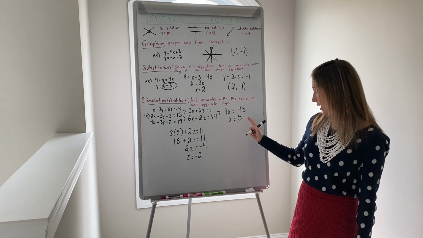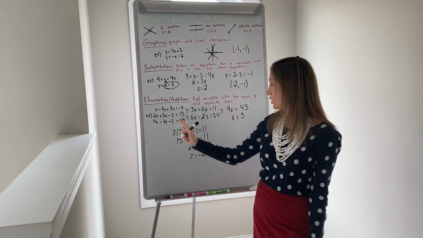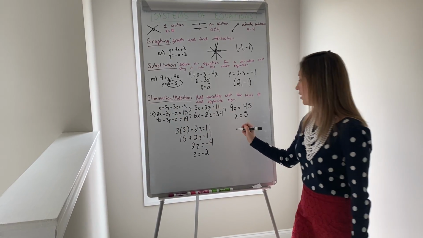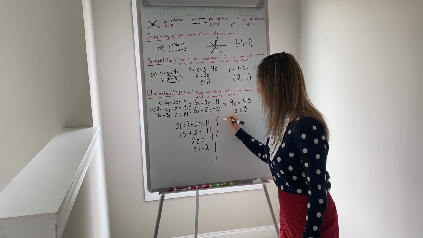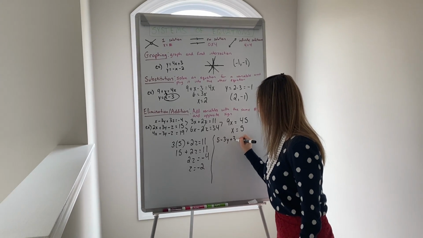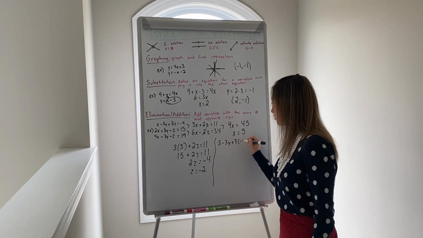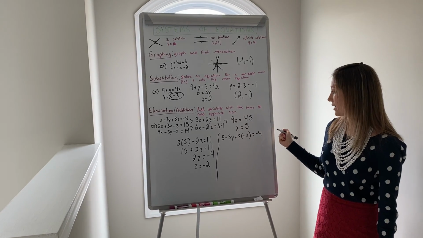I'm going to plug that into any one of these equations. I'm going to do the first to solve for y. If I plug it into the first equation, I will have 5 minus 3y plus 3 times z, which is negative 2, equals negative 4. Then I can solve this.